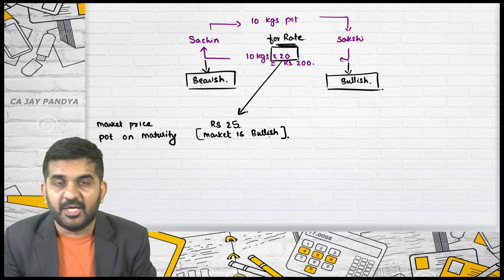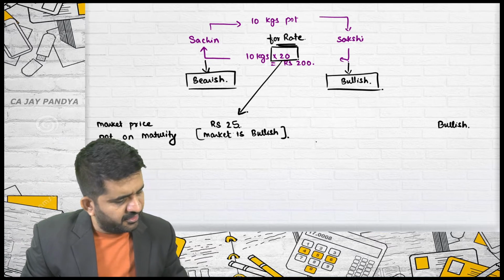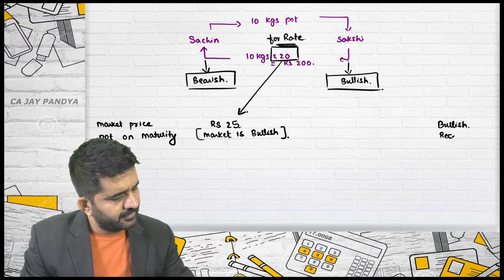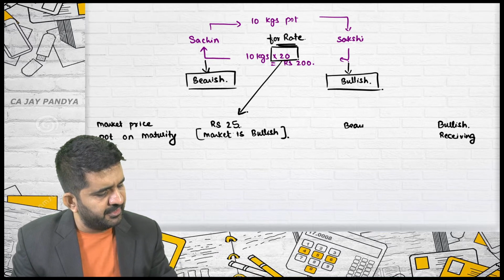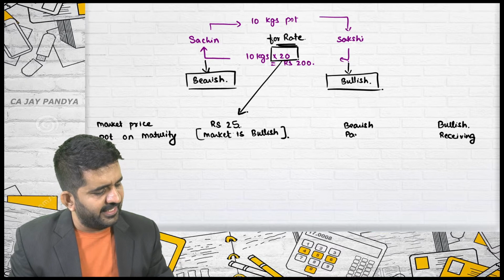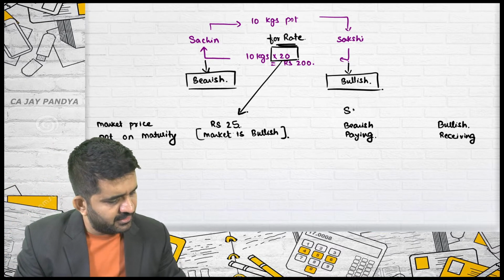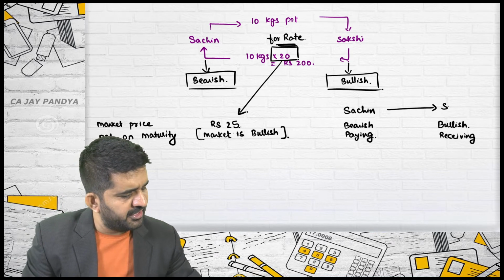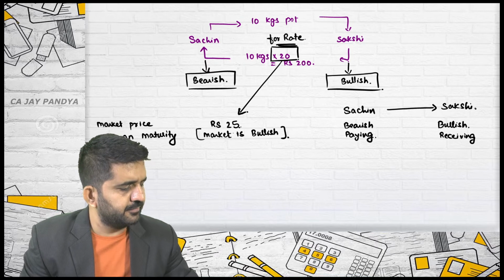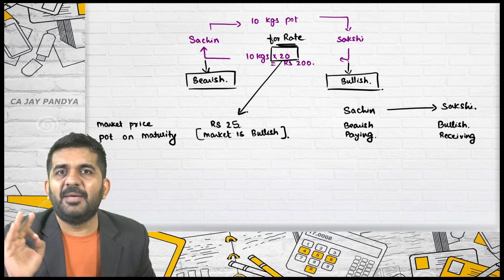So the bullish person will be on the receiving end and the bearish person will be on the paying end. Who was bearish in our case? Sachin will be paying. Who was bullish? Sakshi. The first question should be absolutely clear: who will be paying to whom?